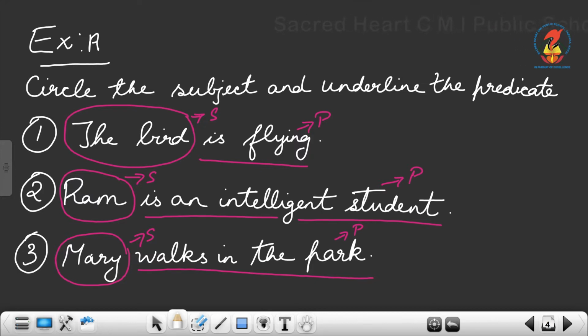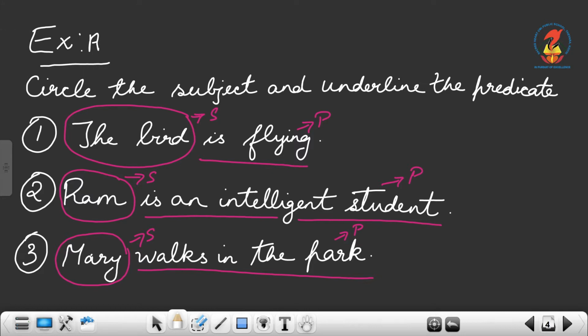Now let's look at the second one. Ram is an intelligent student. So here the sentence is about Ram. So automatically Ram is the subject of our sentence. And what about Ram is said? It is said that he is an intelligent student. So that remaining part of the sentence would be the predicate.